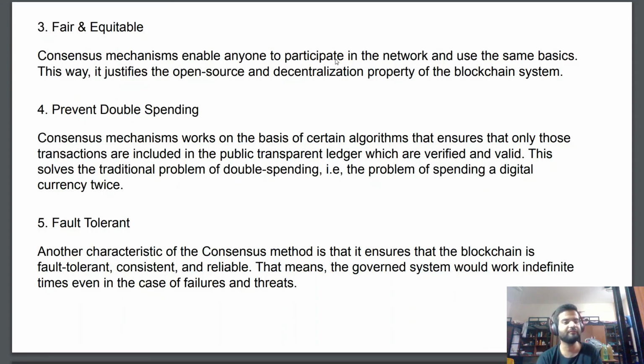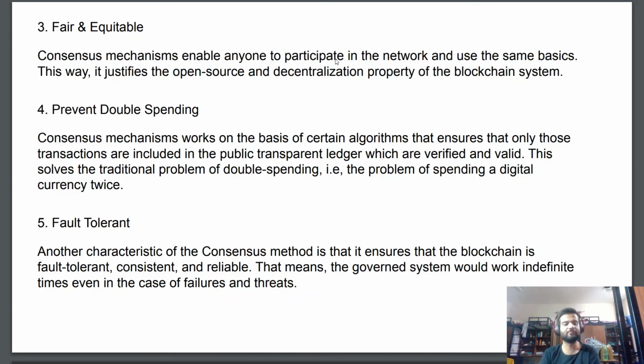So the third point is fair and equitable. The consensus mechanism enables anyone to participate in the network and should use the same basics. This way, it justifies the open source and decentralization property of the blockchain system. So what this means is that everyone who is participating should have equal rights and equal rules, whichever the consensus algorithm provides, and the algorithm should focus on that also.